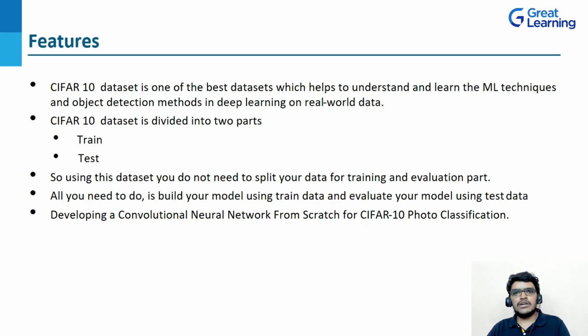Now you might have a question: when shall I use this data, or what's the aim of this data? I will give you an example. You can develop a CNN, that is, a convolutional neural network, from scratch for CIFAR-10 photo classification. So this is the basic idea about CIFAR-10.